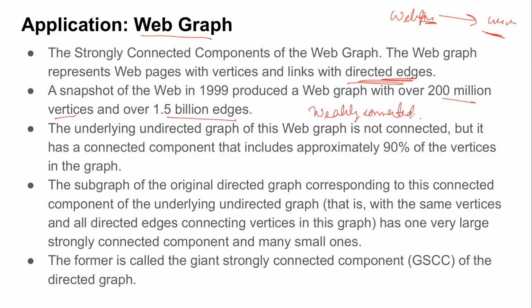When they looked at the undirected version, just to ensure that it was at least weakly connected, the web graph was not, which is expected. If you have 200 million vertices, it's not certain that every page has a link to every other page. A lot of times we see web pages which do not point to any other web page. So they found that the web graph was not connected. They then thought about how to do all the analysis they needed on the web, and that is where the notion of connected component emerged.